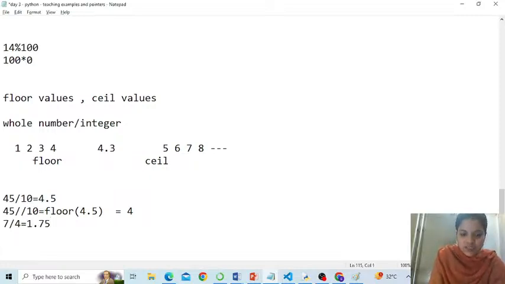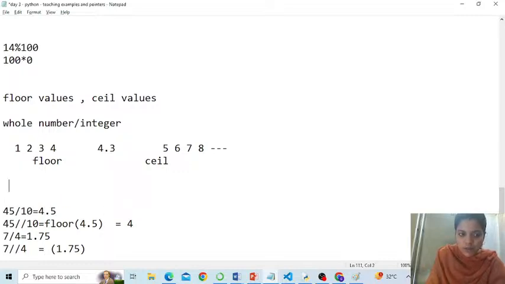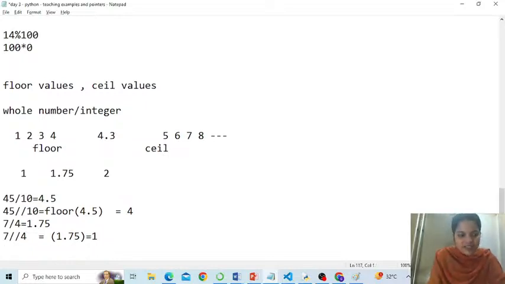But if I use 7 floor divide by 4, first it divides like in the previous case, but after division it will take the floor value of the answer. Come on, 1.75 lies between which two whole numbers? 1 and 2. So this is 1.75, hence the floor value is 1. So the answer will not be 1.75 now. Instead it will be 1. Is that okay? Fine.